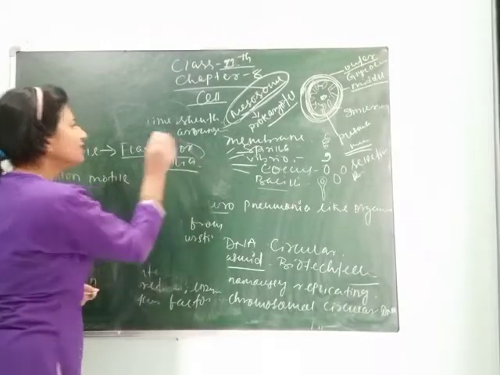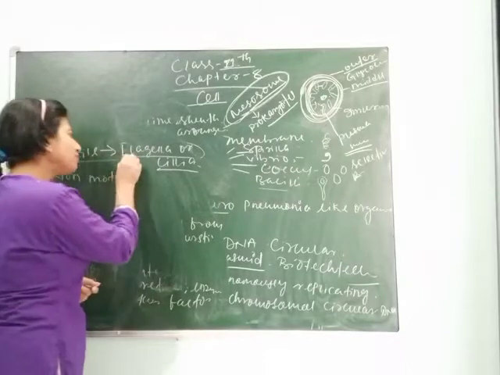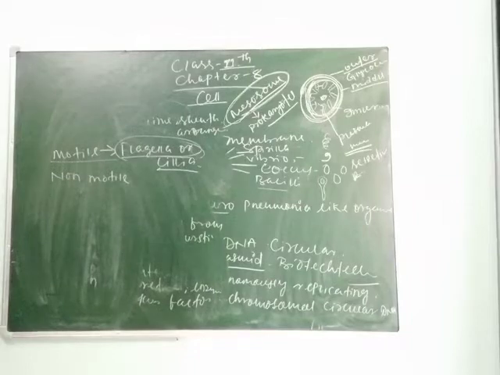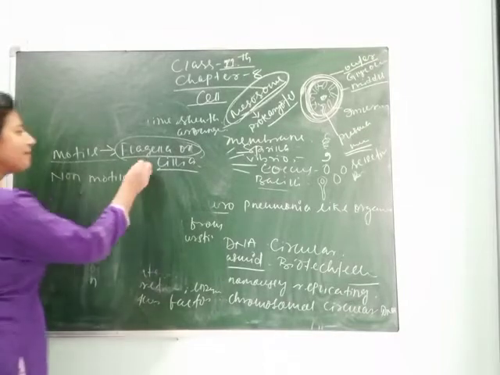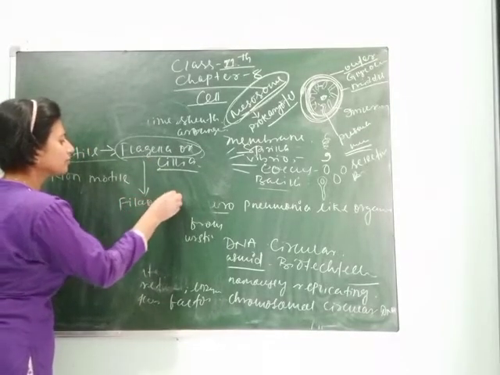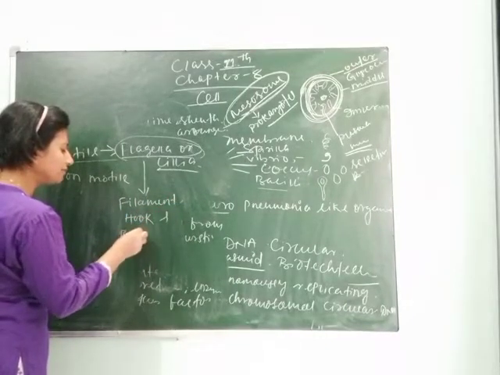Flagella or cilia help the bacteria in locomotion or movement. A flagellum has three parts: filament, hook, and basal body.